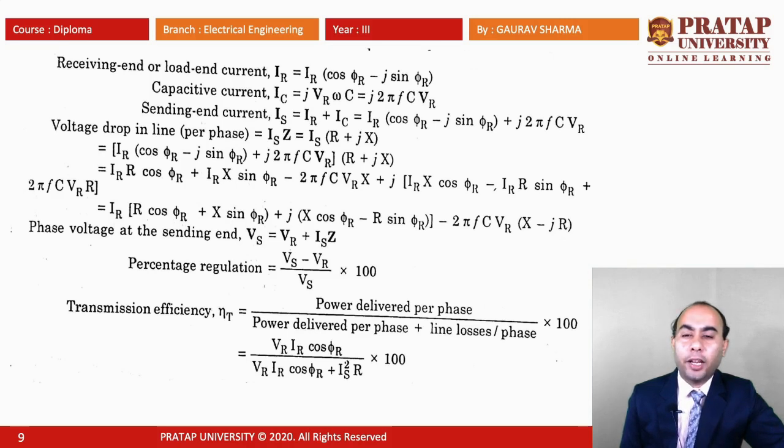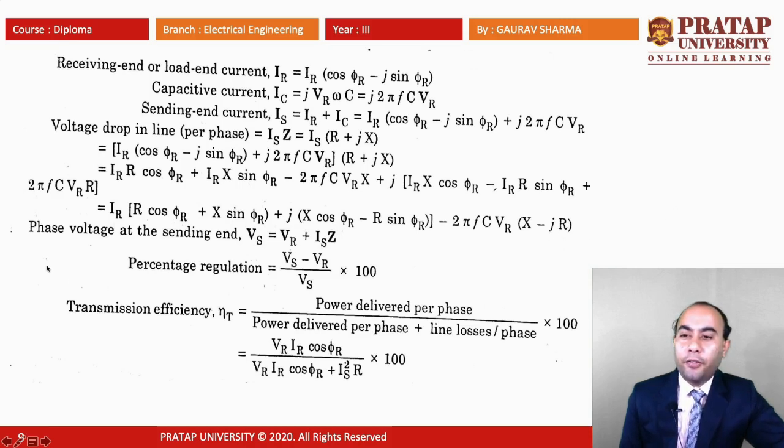Now the voltage drop in the line per phase is IS Z, and Z is R plus JX, the impedance of the line. We put the values, IR cos phi r minus J sin phi r plus J 2 pi f C VR, times R plus JX. Now we calculate and finally we get the result: IR R cos phi r plus X sin phi r, plus J of IR X cos phi r minus R sin phi r, minus 2 pi f C VR X, minus J R.